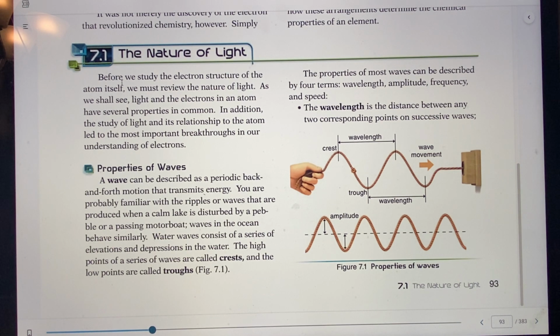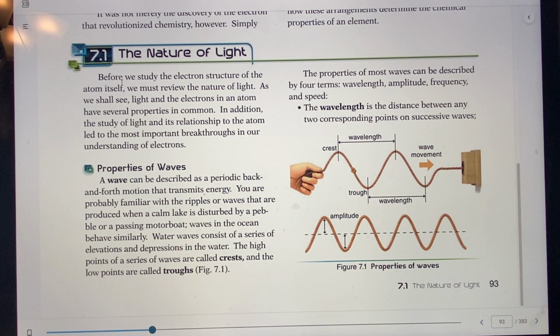So let's talk about light, and we're going to talk about properties of waves, because they have found out, and we'll show the history of this, that the properties of waves can be related also to light. We know waves can be related to anything going through a medium, like a wave going through the water or sound going through the air. But with light, we don't have a medium to go through. Basically, the waves are just going through empty space. So it's a lot different.